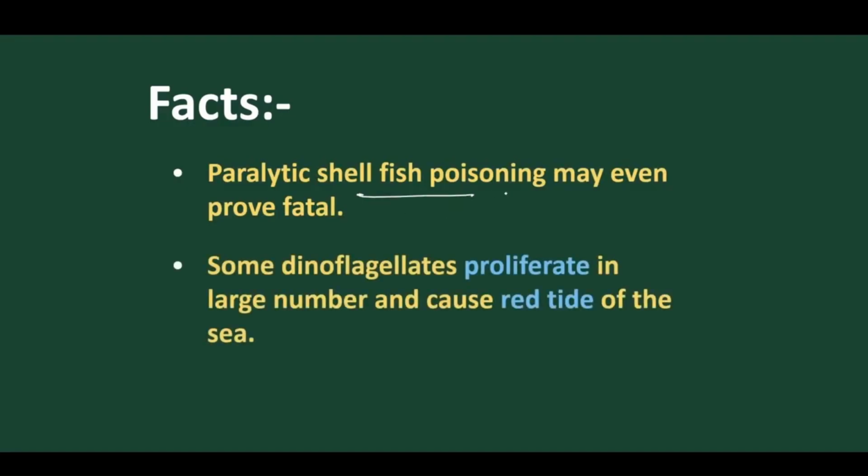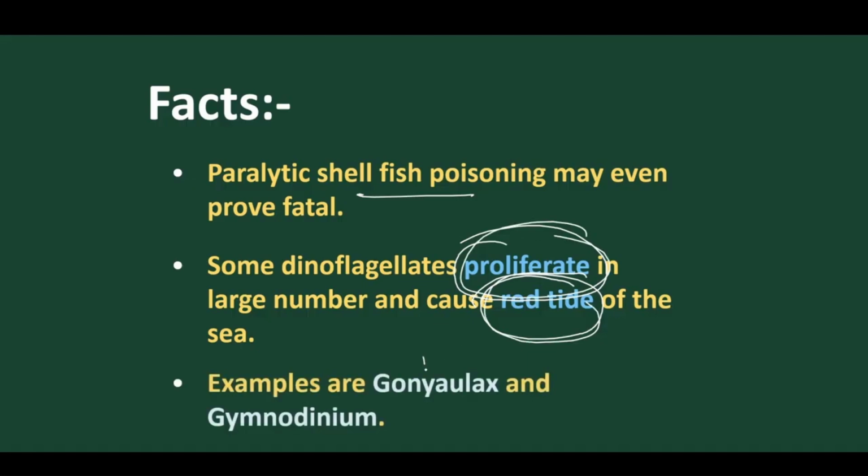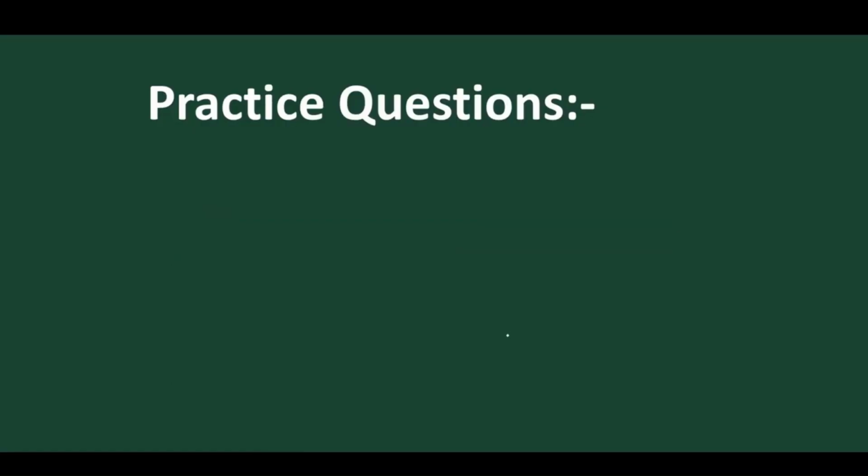Some dinoflagellates multiply very rapidly. As they multiply very rapidly, they cause red tide. This red tide is due to the proliferation of some dinoflagellates like Gonyaulax and Gymnodinium. So Gonyaulax and Gymnodinium are two different types of dinoflagellates that cause red tide due to maximum proliferation.